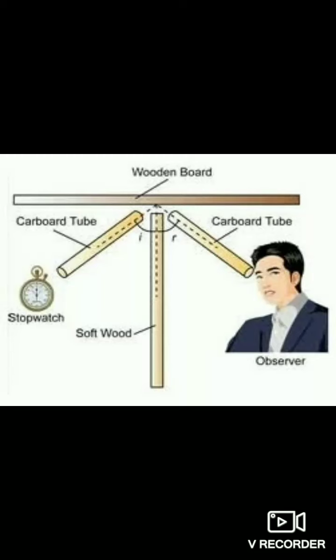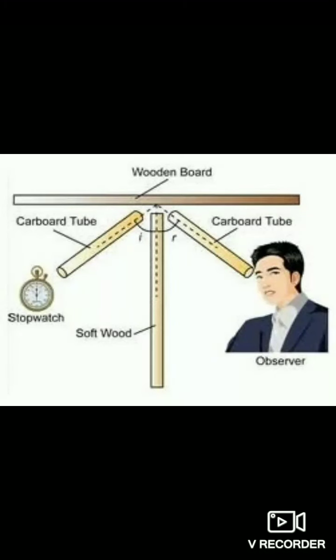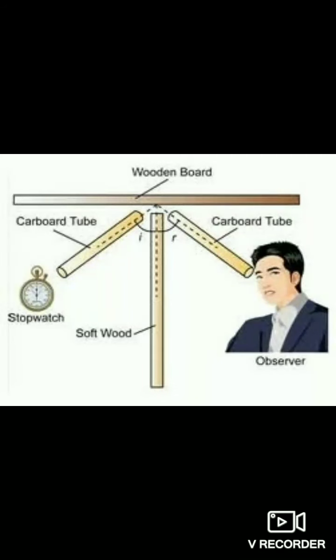Arrange one of the pipes on the table at an angle to the wall as in the picture, approximately 45 to 60 degrees. Now place one end of the other pipe close to the wall end of the first pipe, and try to hear the sound of the clock from its other end. Then adjust its angle till we can hear the clearest sound of the clock.